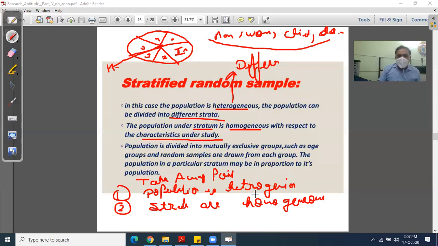Outside heterogeneous, within homogeneous. This is the core and the heart of stratified random sampling. The population is divided into mutually exclusive groups such as age groups, and random samples are drawn from each group. The sample from a particular stratum may be proportional to its population.